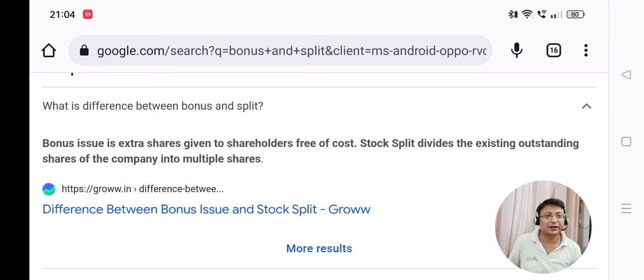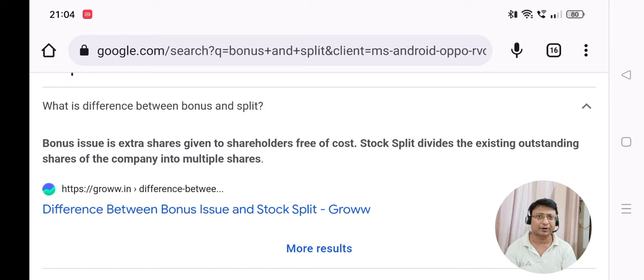For those of us who have been into it for some time, we are quite aware of it. For those of us who are new to this, let's understand it, right? Because you'll see a sudden rise in the prices of the stock, and then a sudden fall, and then again a sudden rise, right? But what is the intention behind this bonus and split?